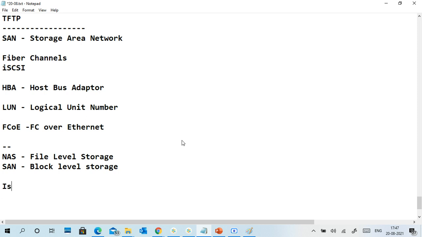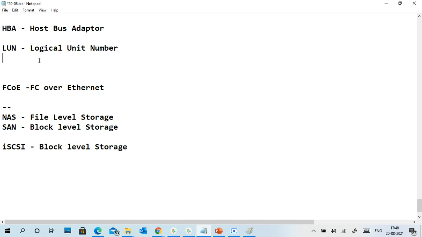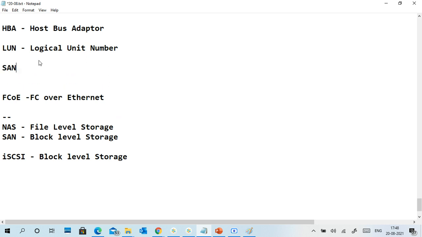iSCSI is also block level storage, because it is not a separate one. SAN is a concept, SAN is a technology, but SAN is not an application. Through some applications or servers, we can create a SAN. We can create LUNs and assign LUNs to remote PCs. So usually in a SAN, what we do is create LUNs.